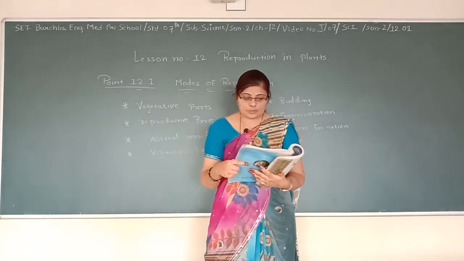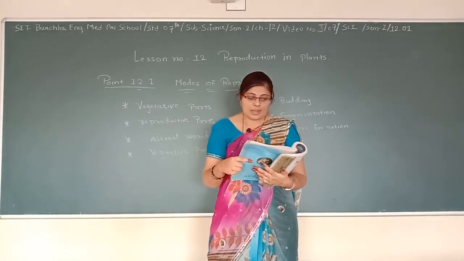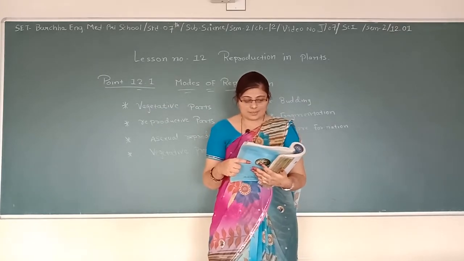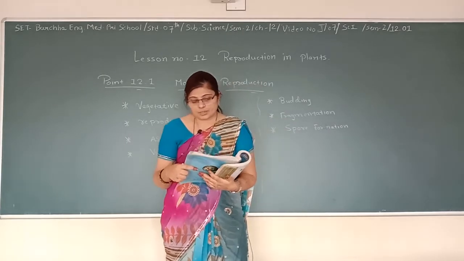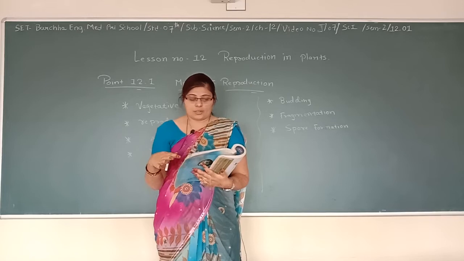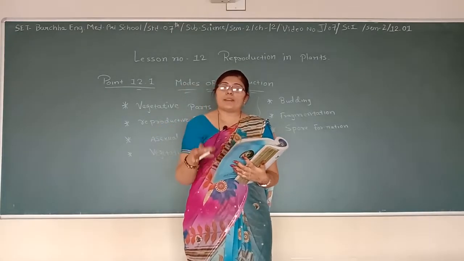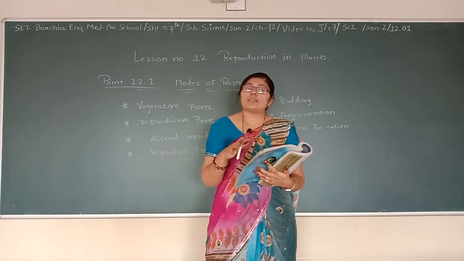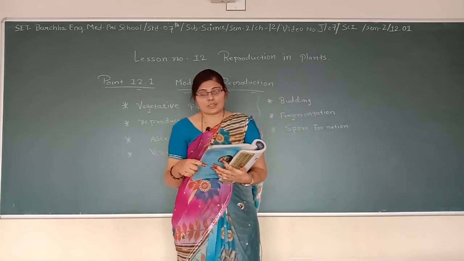Later in this chapter, you will learn that plants produced by sexual reproduction have characteristics of both parents. Plants produce seeds as a result of sexual reproduction. Ahead you will definitely learn that in sexual reproduction both a male parent and a female parent are required for reproduction. So that's why it is called sexual reproduction.